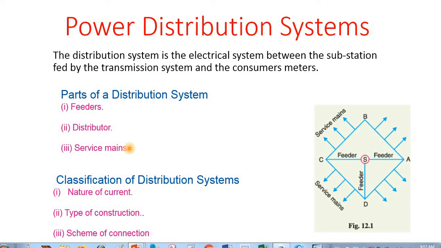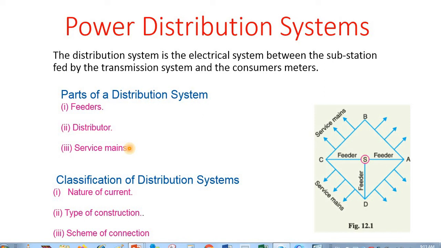These distribution systems can further be classified depending upon, first, the nature of the current they distribute, and secondly the type of construction which they carry. The third one is the scheme of connection, the architecture in which these distribution systems are constructed.